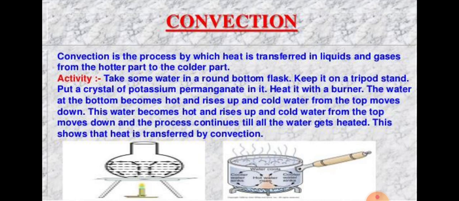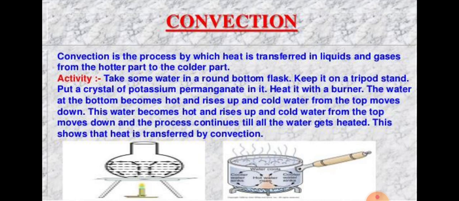One by one. First is convection in water, then convection in gas. Before we do this, note that hot water is lighter than cold water. Similarly, hot air is lighter, meaning less dense, than cold air. Okay, so let's start this activity.